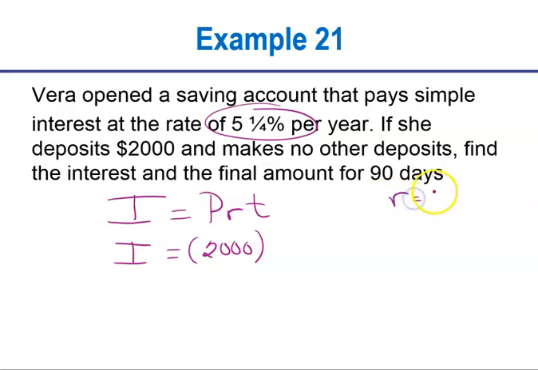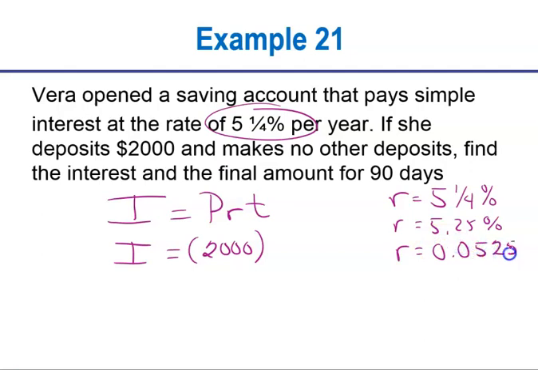So R would be 5 1/4%. We know that 1/4 is 0.25, and if we change that to a decimal, remember, 2 places to the left, that would be 0.0525. So 2 places to the left. That is really 525 10,000ths. All right, so that's my R.